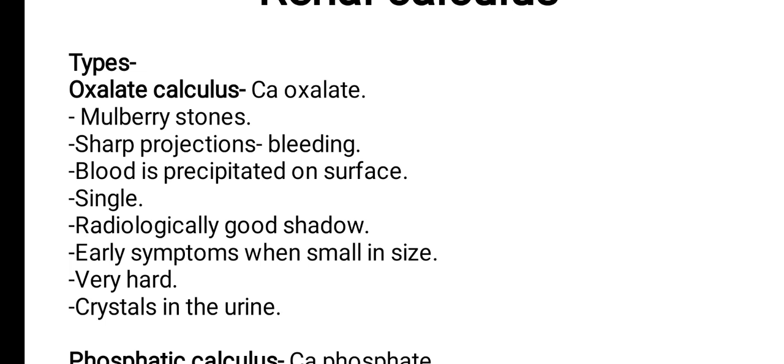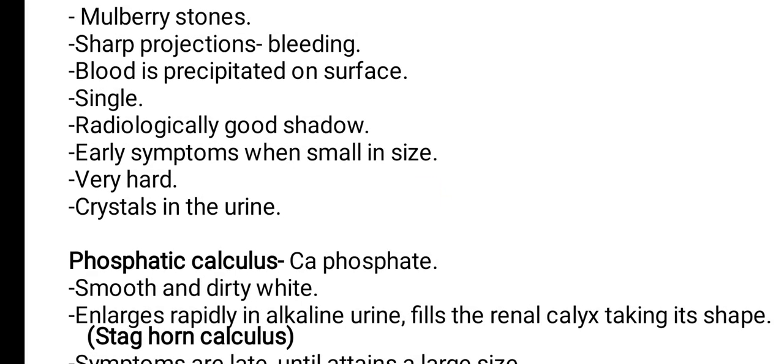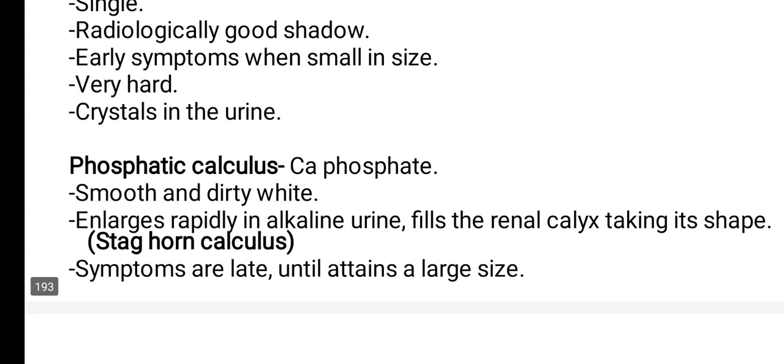That's why it shows symptoms like bleeding and pain. But the phosphate calculus is very smooth, and it will fill up the renal calyx also and take its shape. When it takes its shape, that calculus is called staghorn calculus. It will look like a staghorn.